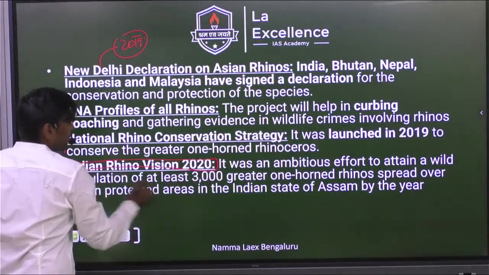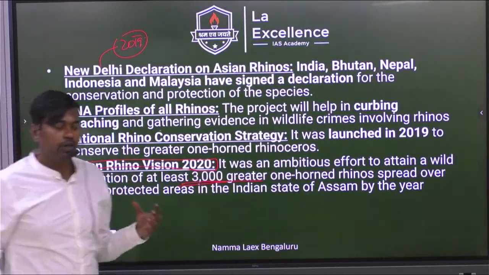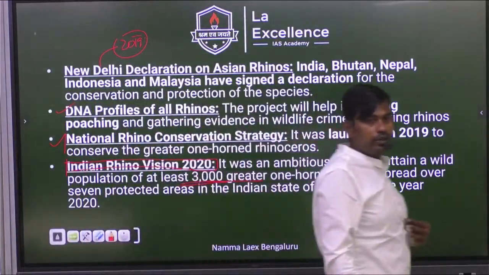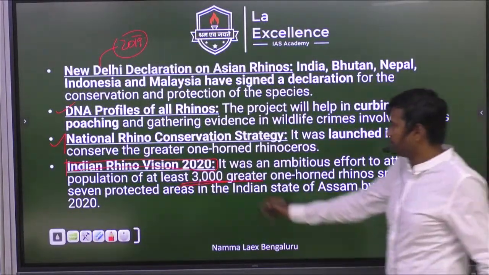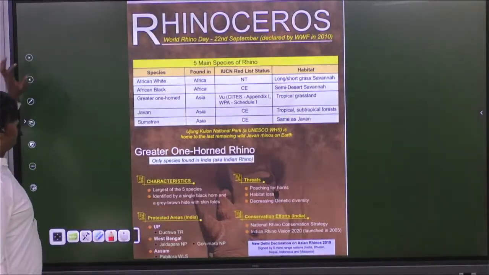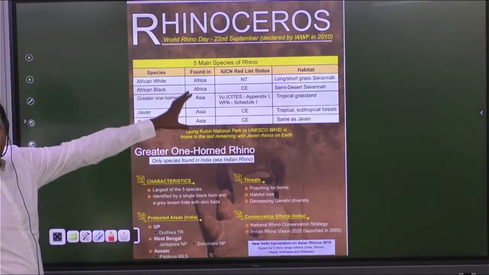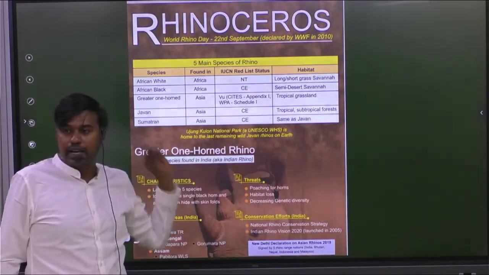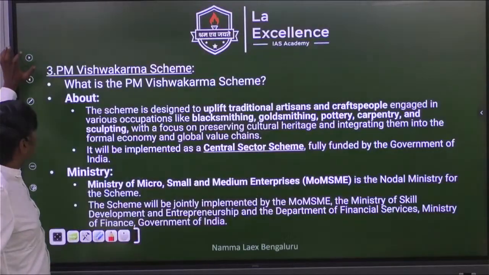This is very important. Here we are trying to increase the population of rhino in India to 3,000. That's the target we have kept. So this is important. So these are the 5 categories we have discussed, and most of their habitats are grassland, not wetland. That is tropical grassland. We call them savannas.